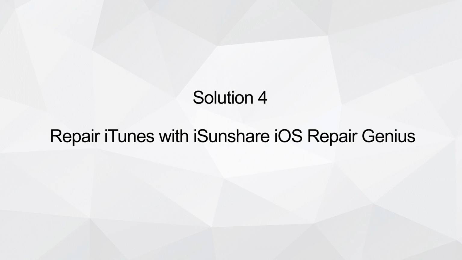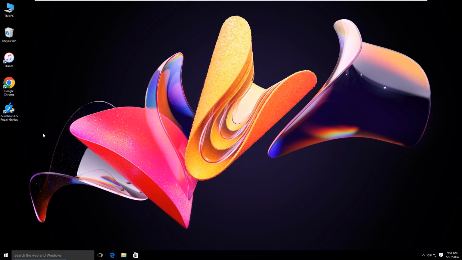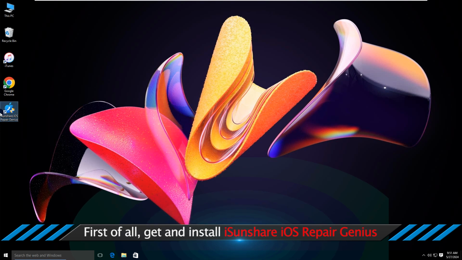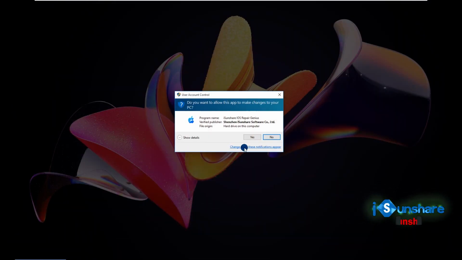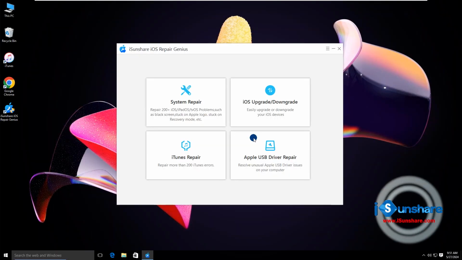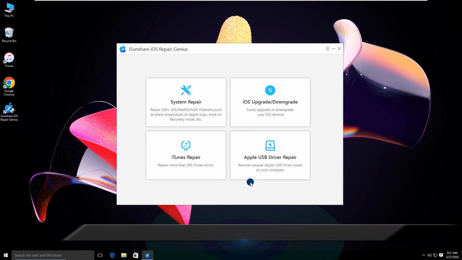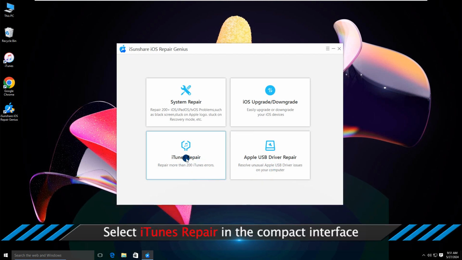Solution 4. Repair iTunes with iSunshare iOS Repair Genius. After installing iOS Repair Genius, click to open it. Choose the iTunes Repair option.